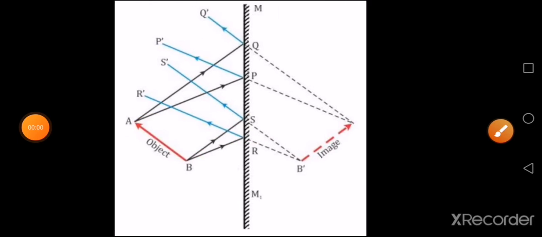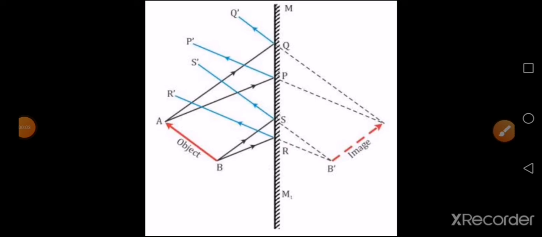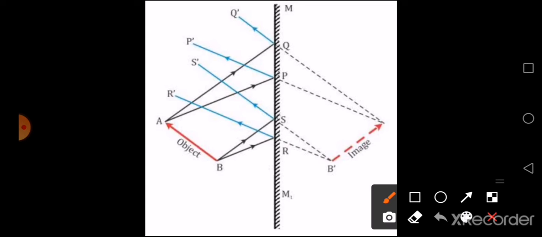Now next, you have seen a point object, isn't it? In the second case you are going to see an extended object. When you come to an extended object, it is not a point object, that is all we mean by an extended object. So automatically from both the ends you are going to have rays like this, isn't it? Now as usual, once it falls on the mirror, it is going to reflect back, and here also they are not going to intersect each other.